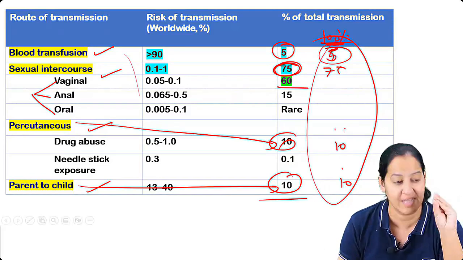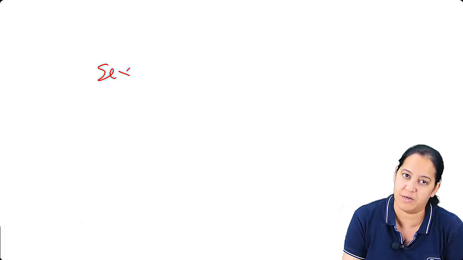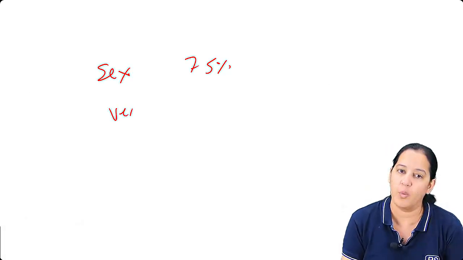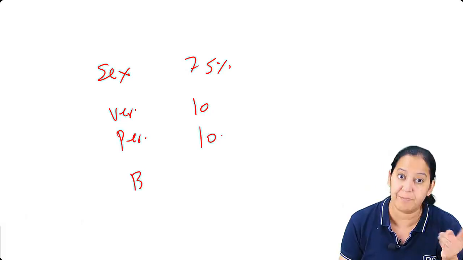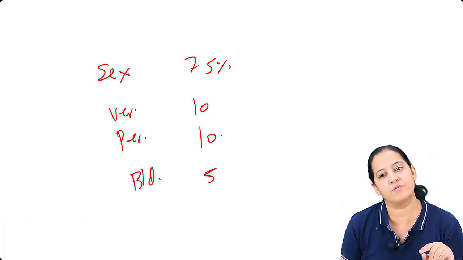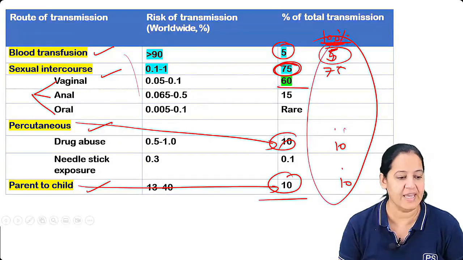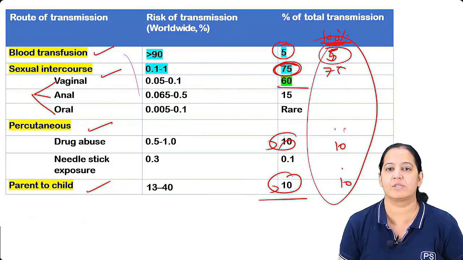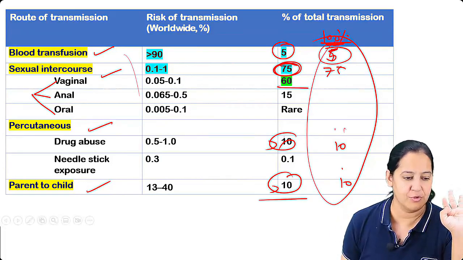Only 5%. Say yes. So what is the percentage wise? So most common is what? Sexual, 75%. Second, both are equal, vertical and parenteral both are 10-10. And rare is blood transfusion. Blood transfusion is only 5. Say yes. You have to learn the percentage. But see the twist in the story. So maximum is sexual, minimum is blood transfusion.